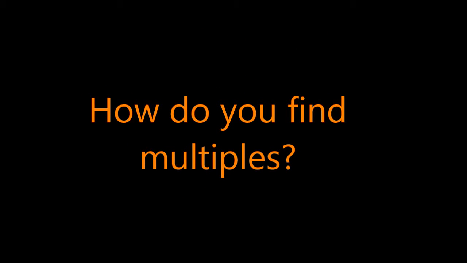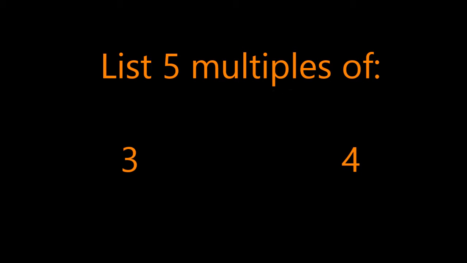So how do you find multiples? Let's list 5 multiples of the following numbers. To demonstrate a multiple of a number, you just multiply it by another whole number. That works for any number. Now let's see if you can find other multiples. Can you find at least 5 multiples for each number? Go ahead and try. I'll wait for you to do it.